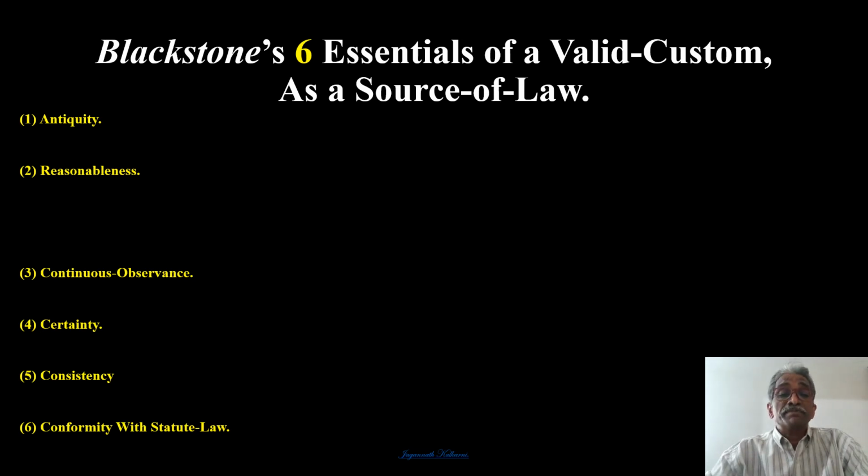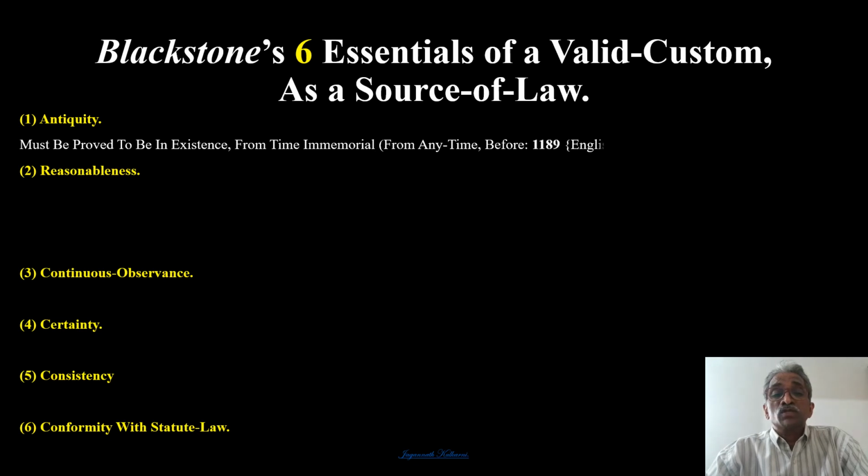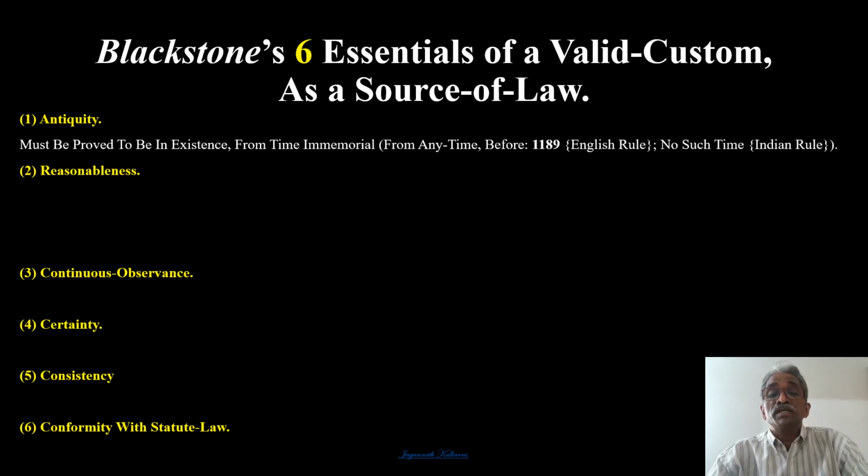Now let us see what it means. When we say antiquity, it must be proved to be in existence from time immemorial, from any time before, say, 1189 as per the English rule. But in the case of the Indian rule, no such time is given. Any year is not mentioned in the case of India, but for English rule, they mentioned the year 1189.